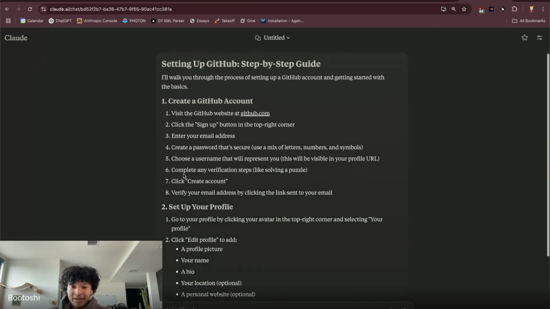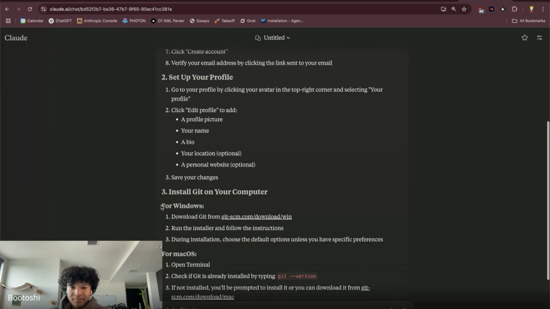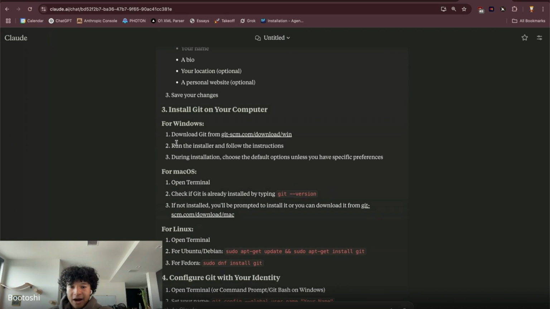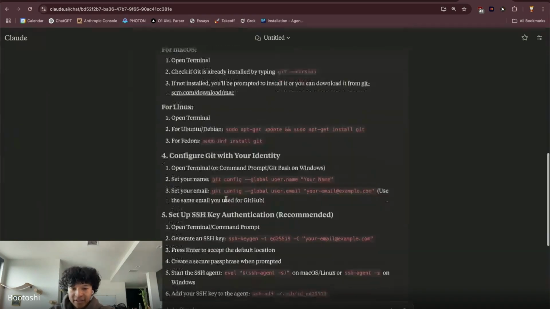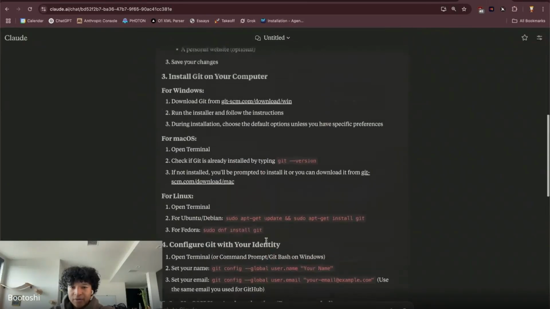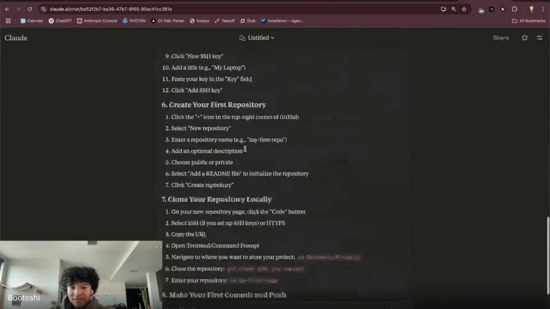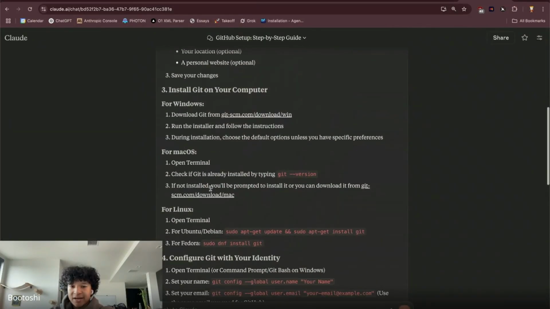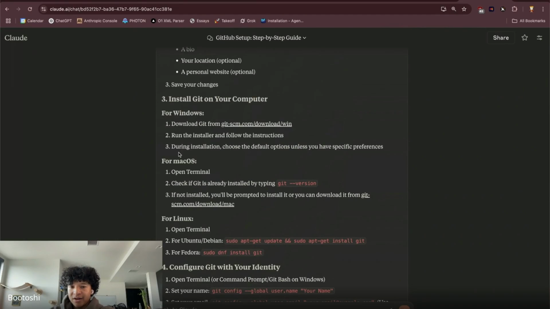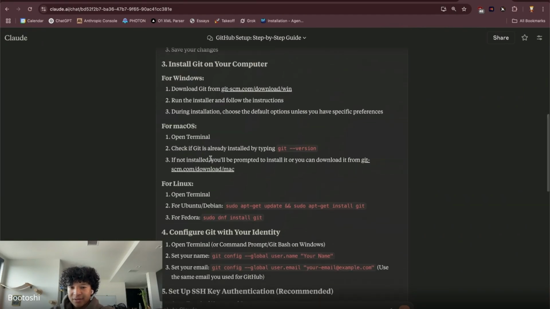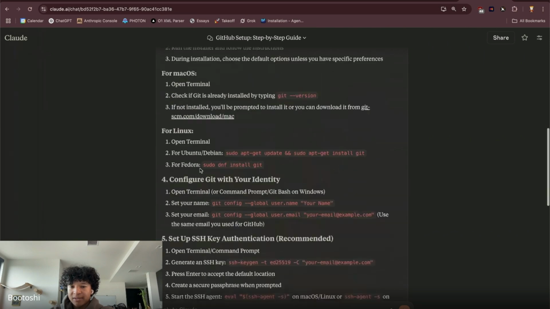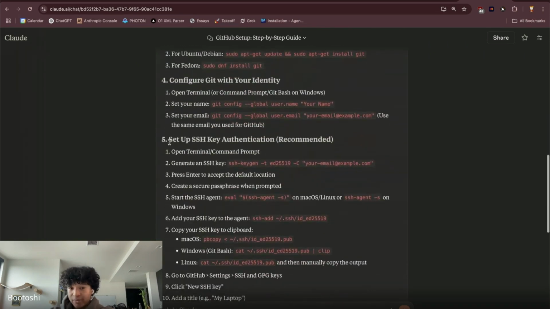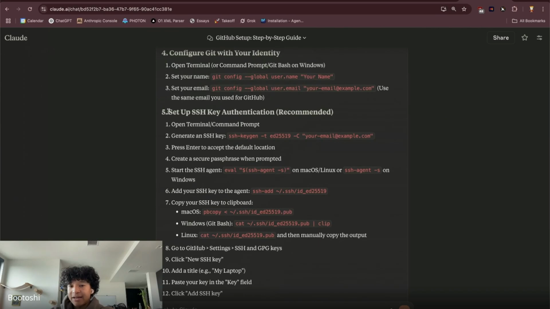Oh, he's really going step by step. So I already have Git installed on my computer, but I'll share this chat so you can walk through it. The most important part is that you want to install Git onto your computer and go through step by step. It shows Windows, macOS, Linux. The most important, most convenient part is setting up this SSH key authentication.